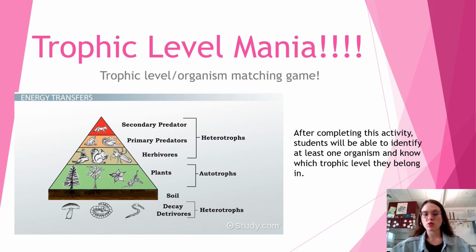Students in these courses will already have been introduced to concepts such as producers and consumers and interactions between organisms like predator and prey relationships. I am now going to show you the background information that is necessary for the kids to know in order to perform this trophic level organism matching game. So after completing this activity, students will be able to identify at least one organism and know which trophic level it belongs in.